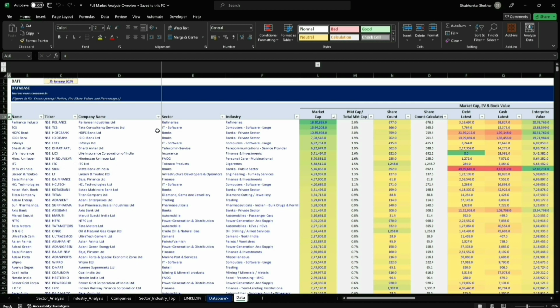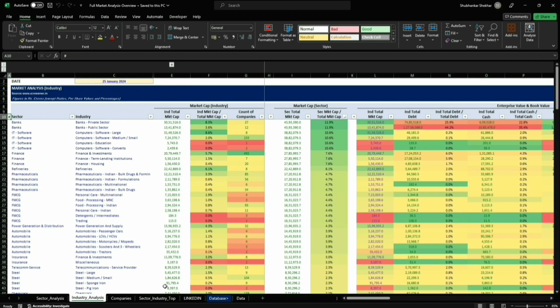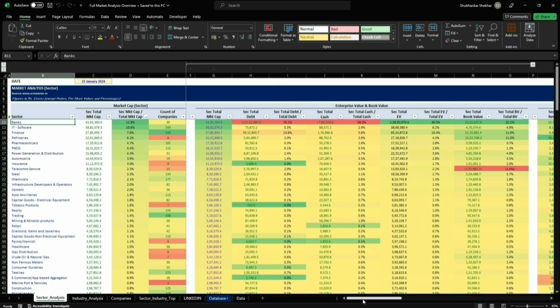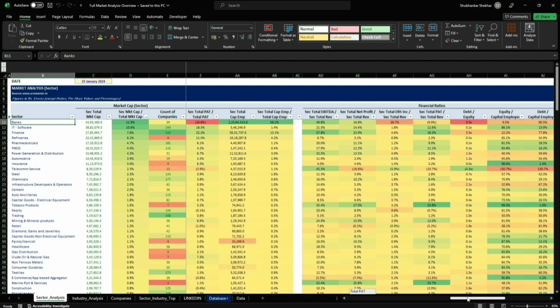Okay, coming back to our database, here in sector analysis, what I've done is the same thing we saw in the pivot table. I've arranged and added all the market cap and everything else under the banking sector and arranged these in terms of their market cap. Same goes for industry analysis and then sector top players, which means that under bank private sector, HDFC, because it has the highest market cap, is arranged in these terms. Here you can see that market cap isn't the only thing being calculated. There's so much more data available here. I'll explain all of this in a minute.